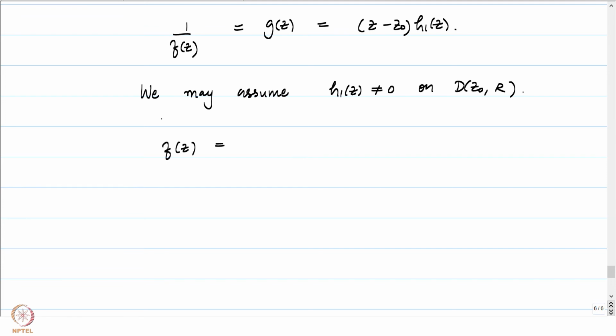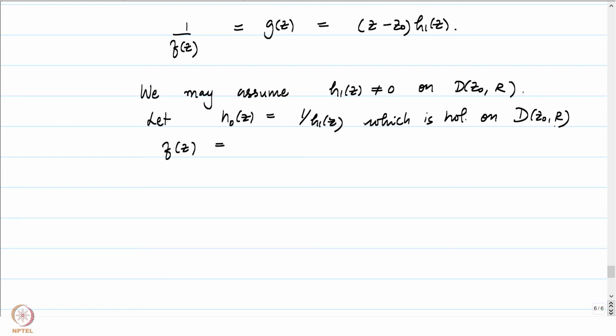We already took g, so let h0 of z be equal to 1 by h1 of z, which is now a holomorphic function on D(z0, R), because we are inverting a function which does not have a 0 at all.